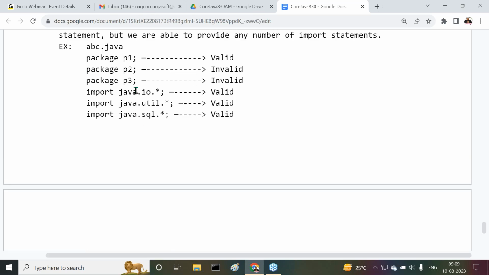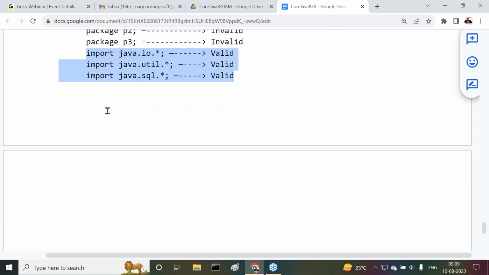All right, sir. These are exactly the points here we can understand. All of you are getting it or not? So package P1, P2, P3: first one is valid, remaining two are invalid. Then all the remaining cases are valid cases only. Okay, sir. Good. So this is the point here we can understand.